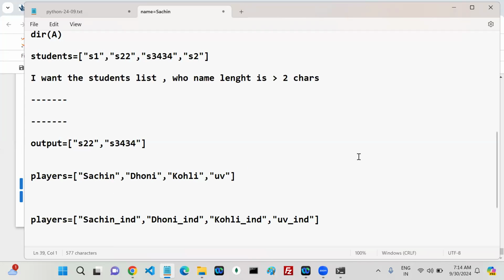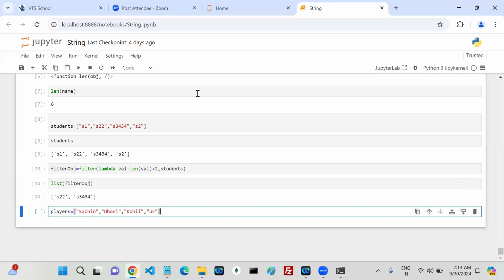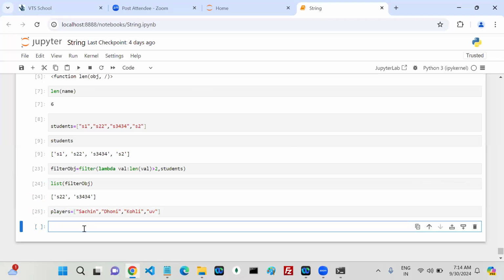Using map. Map, right? I already told you, if you want to perform the same operation on each and every element in the list, then you can go with the map method or not. What operation are you performing? The same operation. You add underscore India to each and every element or not. Yes or no? Okay, let's go with the map. So tell me how we can do the map.